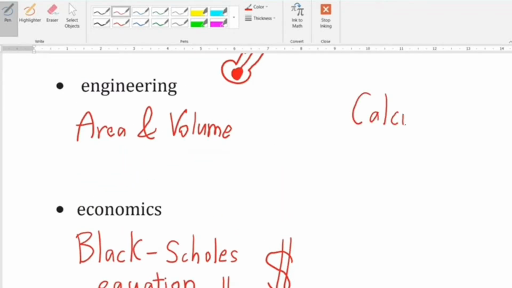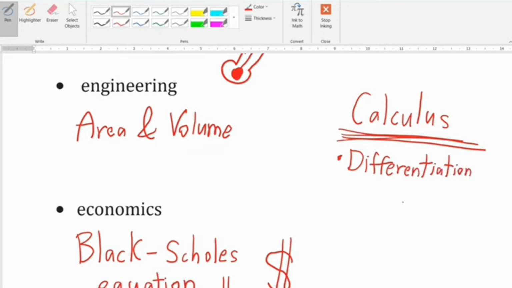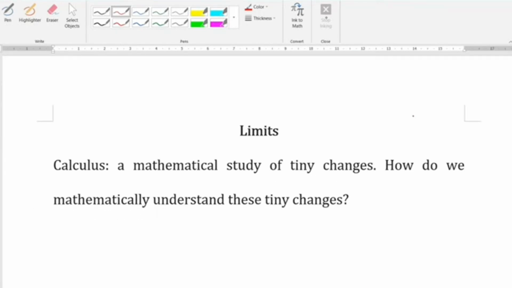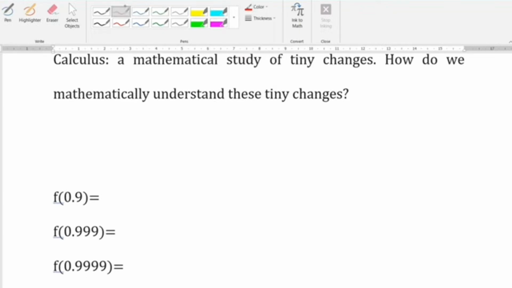There are two major parts of calculus, namely differentiation and integration. In this video, we will provide basic information about these two concepts so that you will have a sound understanding of this topic. In the beginning, we understand that calculus is a mathematical study of tiny changes. But how do we mathematically understand these tiny changes? We'll start with the idea of limits.